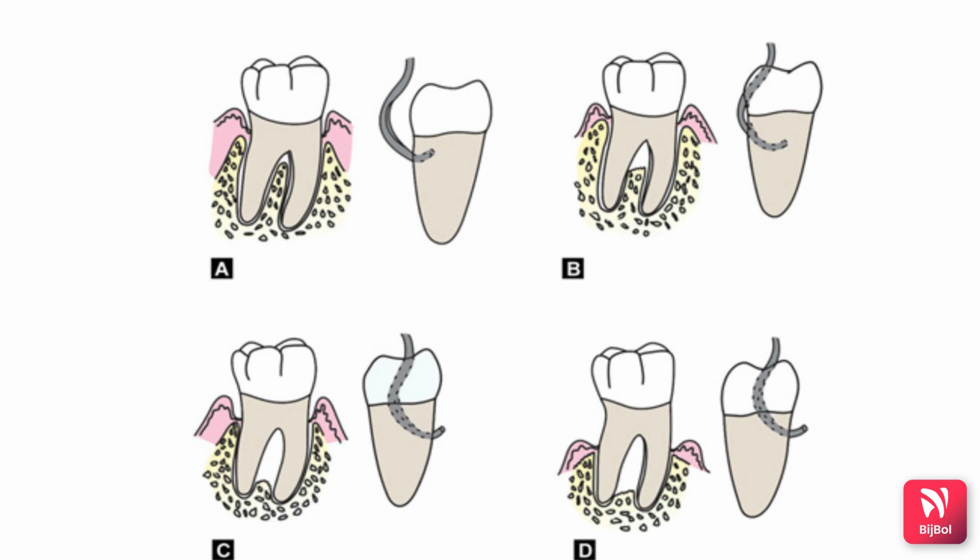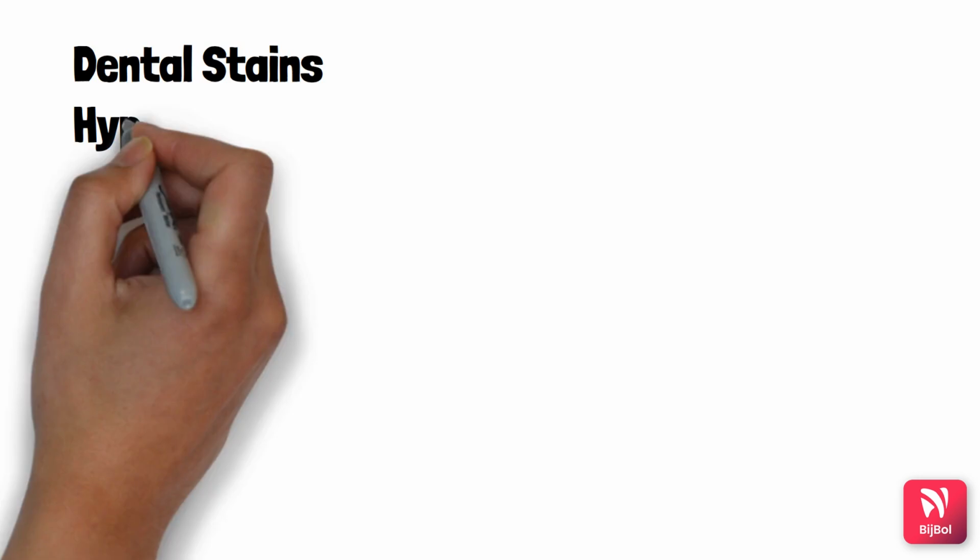In grade 3, a through and through lesion is present. In grade 4, there is a through and through lesion, the same as grade 3 but with gingival recession. All these grades of furcation have been discussed in the topic furcation.